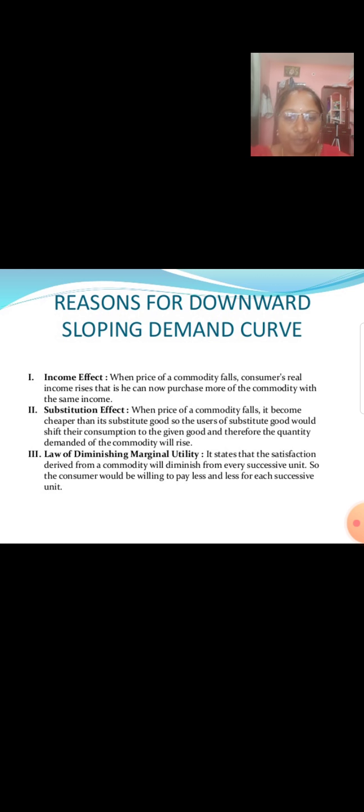Law of diminishing marginal utility. It states that the satisfaction derived from a commodity will diminish with every successive unit. So the consumer would be willing to pay less and less for each successive unit.